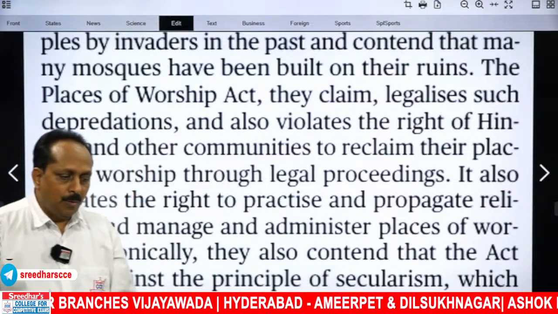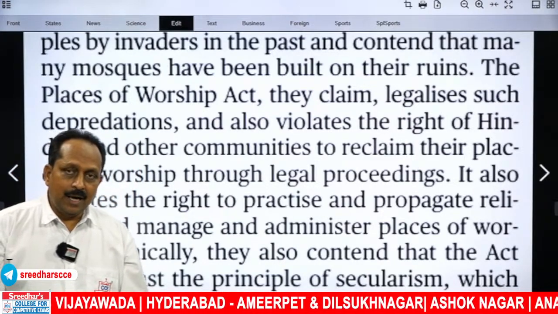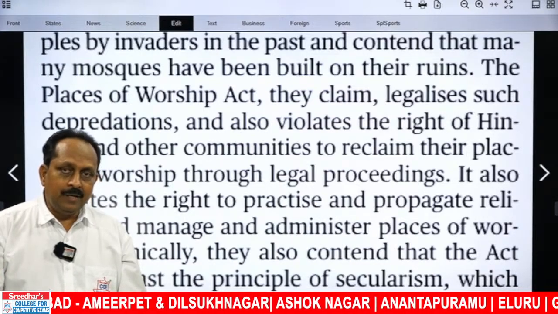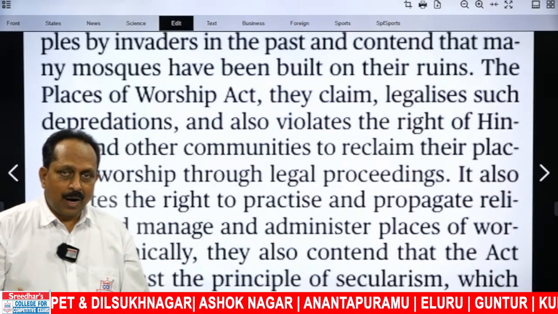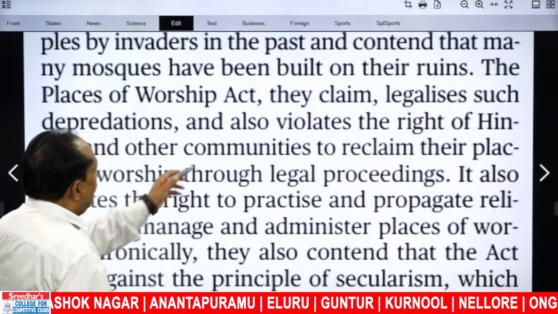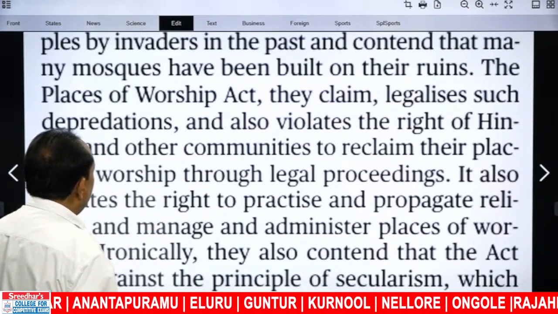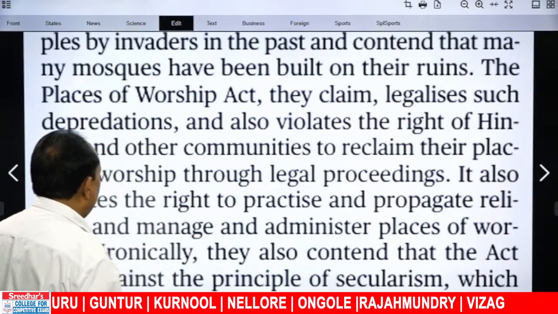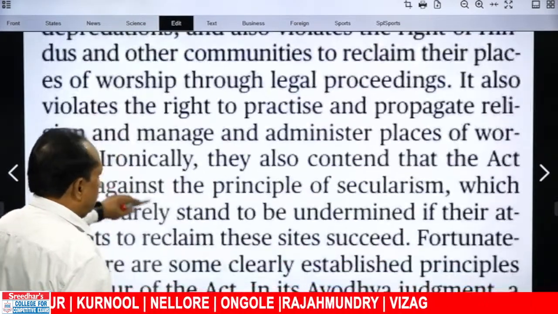There are two problems over here. One is legalizing the act of plundering by the invaders, at the same time denying the rights of Hindus to get back their places of worship.